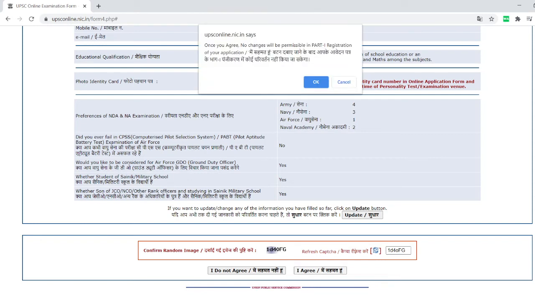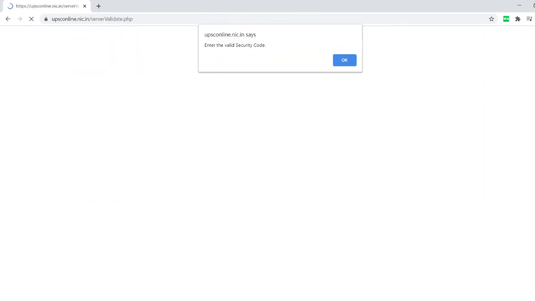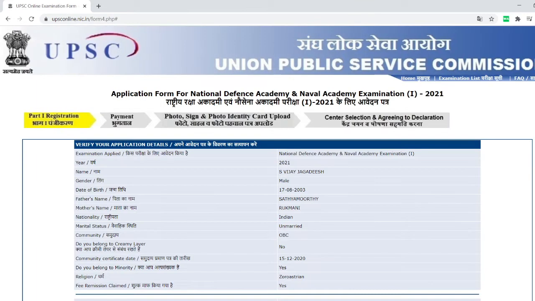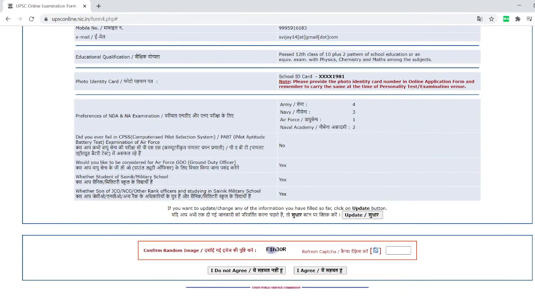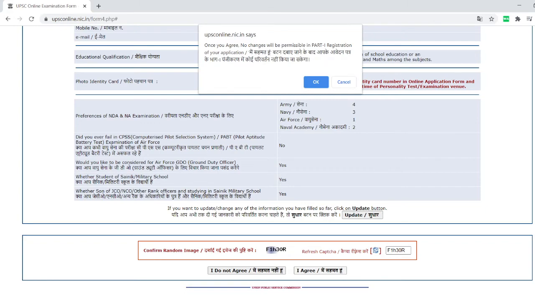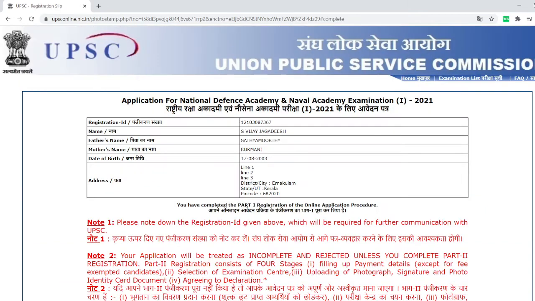I have doubt whether it is an O. Okay, I think that is a zero, so it is not O. So properly give this. Once I fill this, it comes like this.